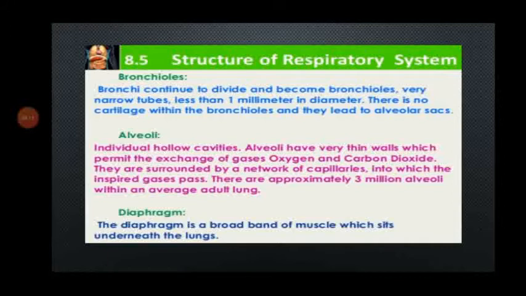Then alveoli. Individual hollow cavities are called alveoli. Alveoli have very thin walls which permit the exchange of gases, that is oxygen and carbon dioxide.